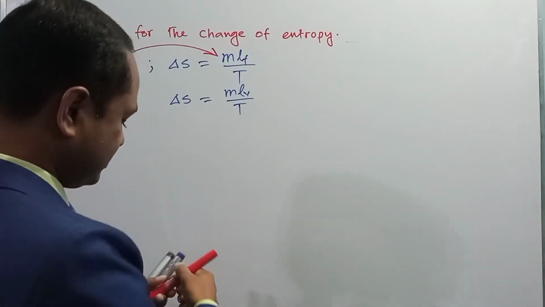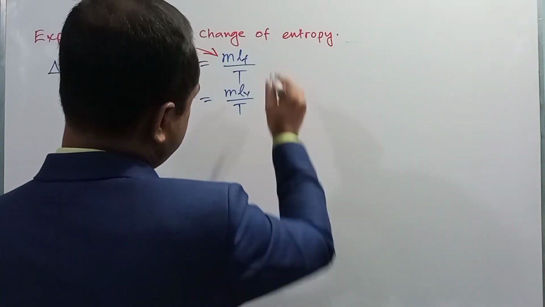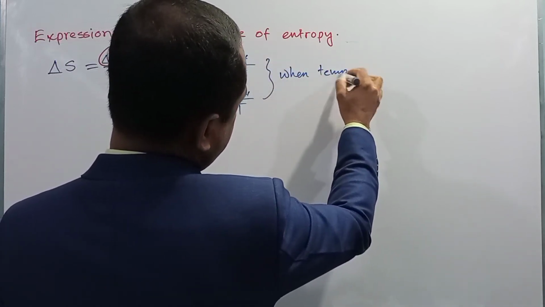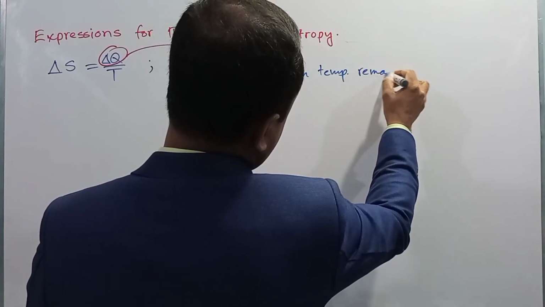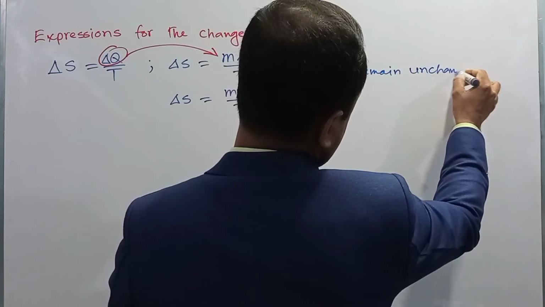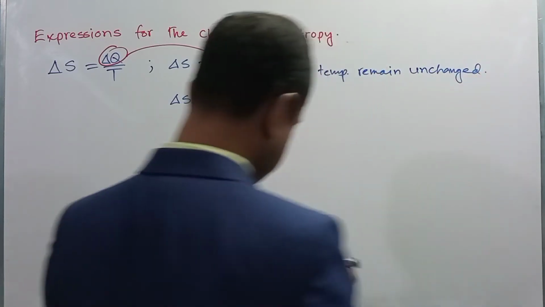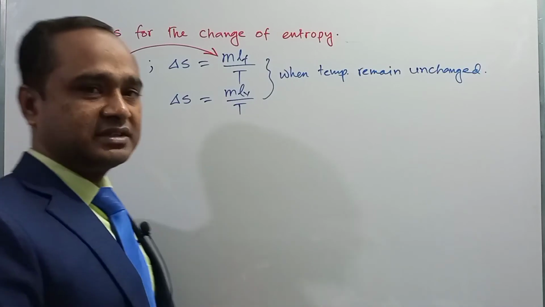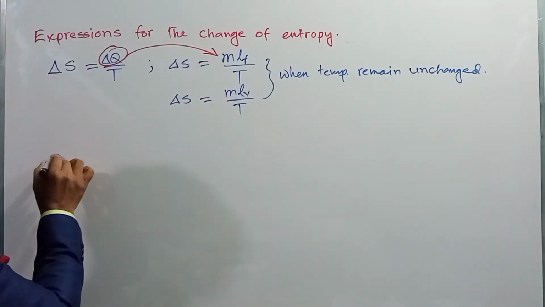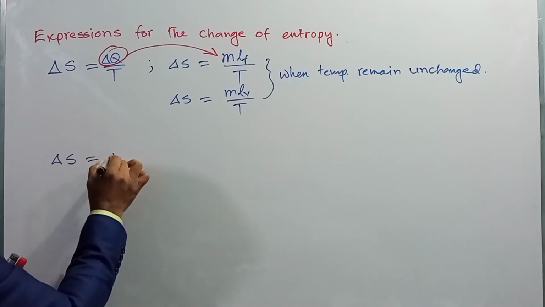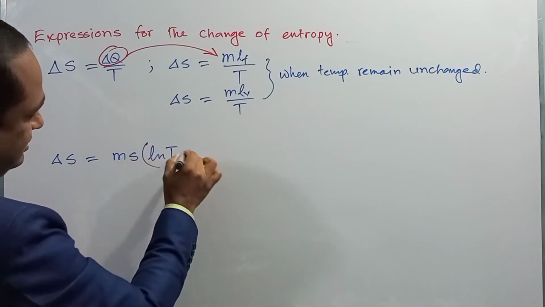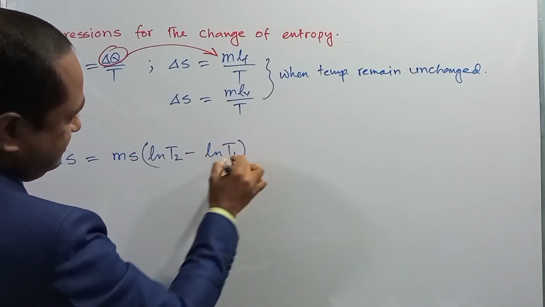Okay, so these are the expressions when the temperature remains unchanged, right, dear student? But when the temperature changes, the expression for the change of entropy is del S equals ms times ln T2 minus ln T1.